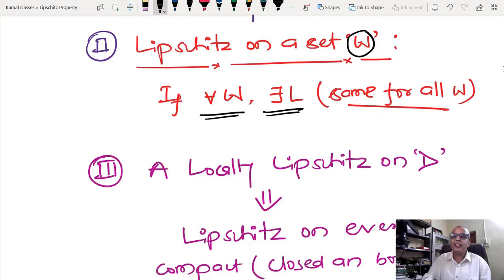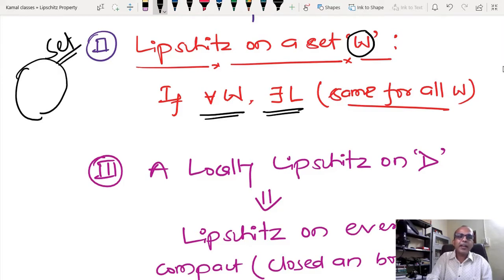We are just restricting that there exists an L. L may be different at different points, but whenever we are talking about Lipschitzness on a set W, at that time we are searching for a single L. Suppose I have some domain or some kind of set with infinitely many points, and I have calculated L for each and every point.